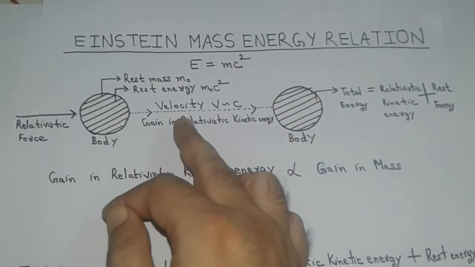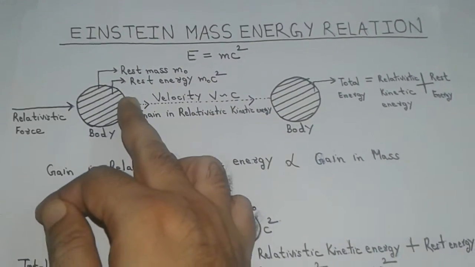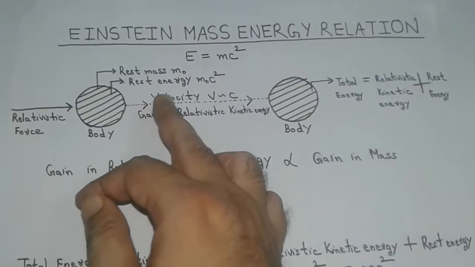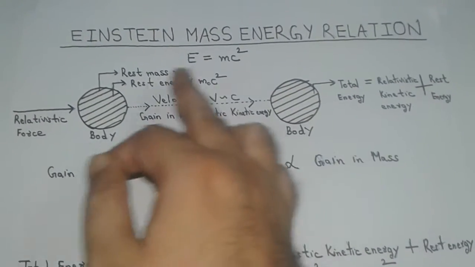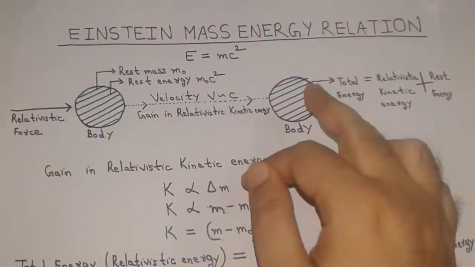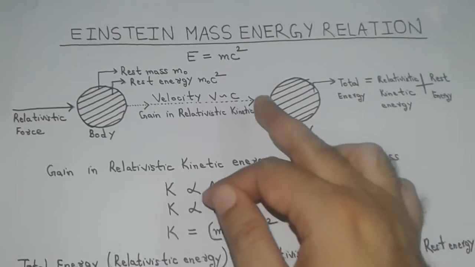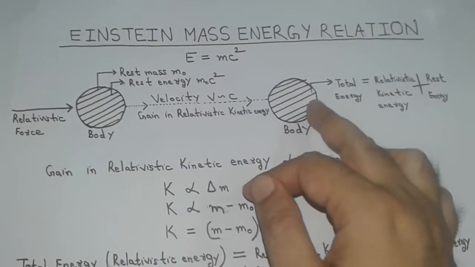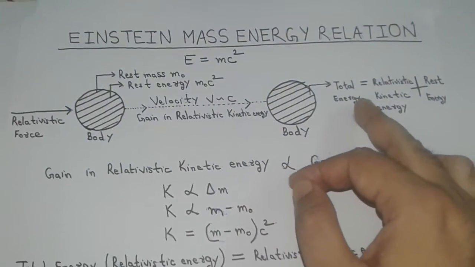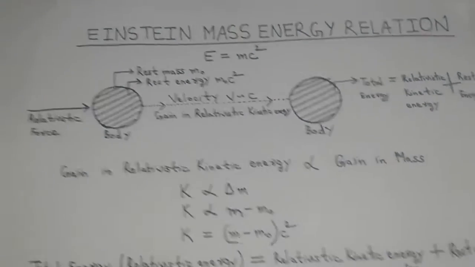This gain is added to its rest energy. Thus the body attains total energy, or the relativistic energy, at this position, which is the sum of relativistic kinetic energy and the rest energy.